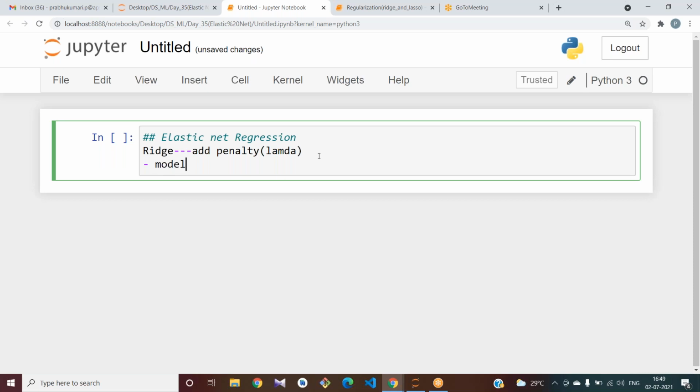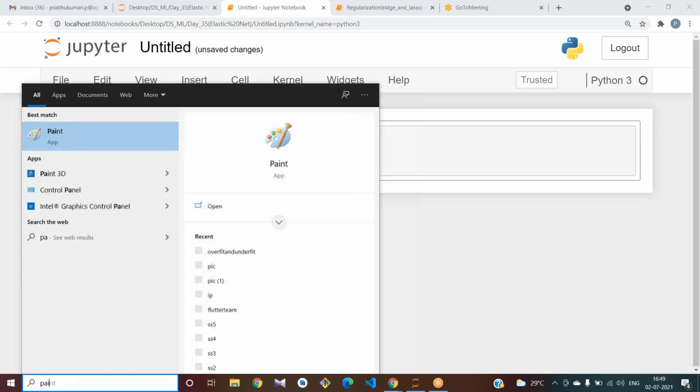See, your model performance, it tries to use all the features, right? It doesn't make any feature's slope 0. It tries to reduce the slope. If you find the error, that is the cost function plus this penalty. You are trying to reduce the slope, but you are not trying to make the slope 0. If you see the graph here,